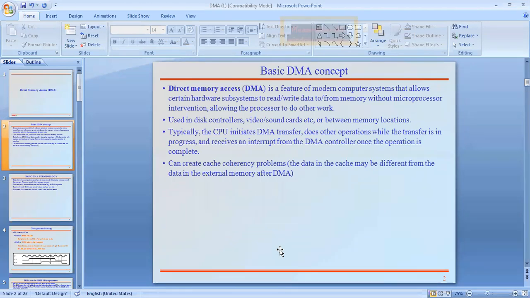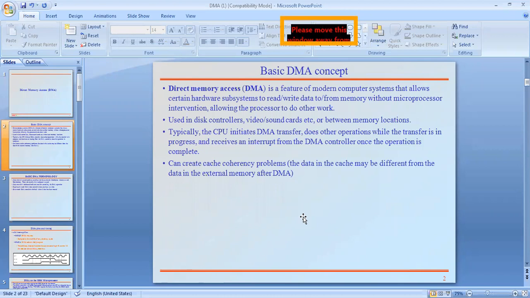See here, that is the cache. Suppose while executing the program, the cache doesn't contain the data which is required by the processor. First of all it checks whether the required data is available in the cache or not. If not, it goes to the external memory, fetches that data, and puts a copy into the cache.